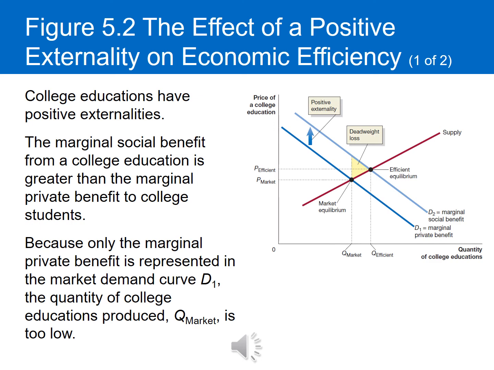Now, if people got educated at the demand curve that took into account the marginal social benefits, so the benefit to all of society from the college education, there would be a higher price for college, but there would be a greater amount of people going to college. There would be more consumers in this socially efficient market. So in essence, when there's a positive externality, there is too low of consumption for a good or service.